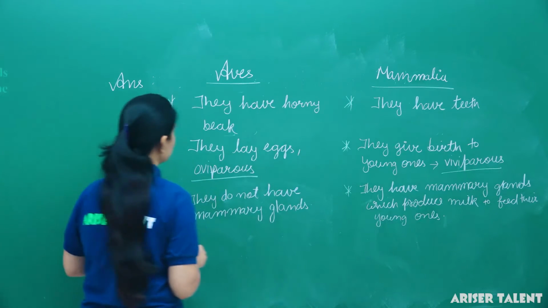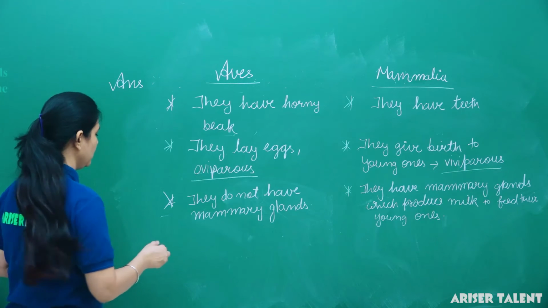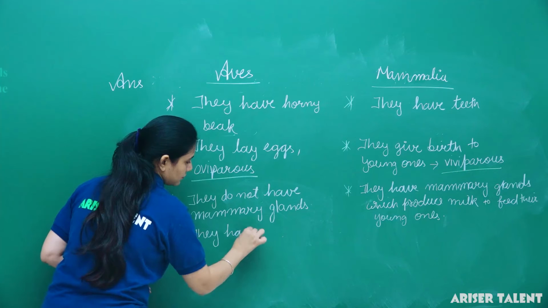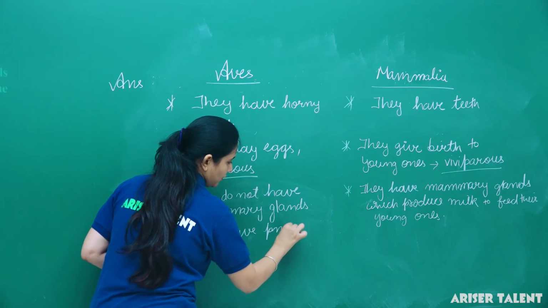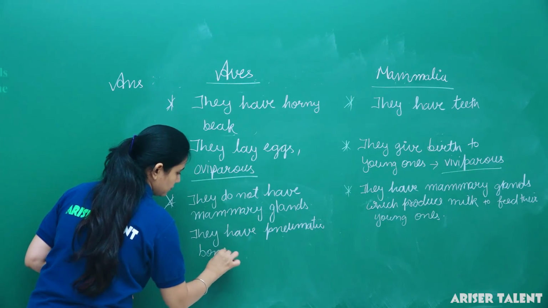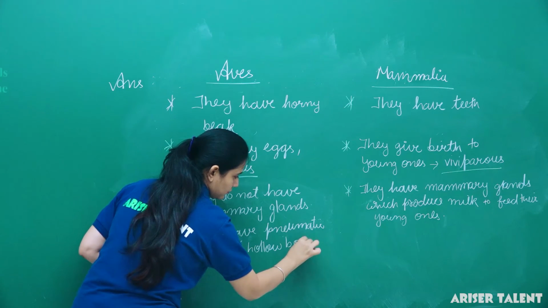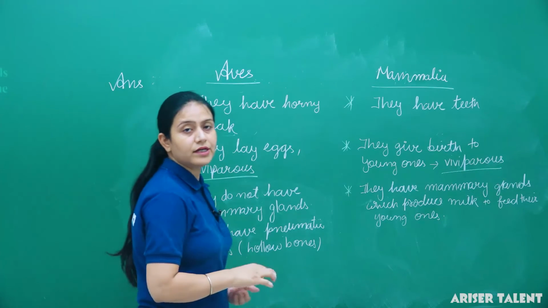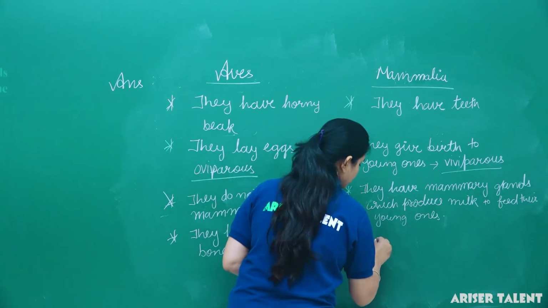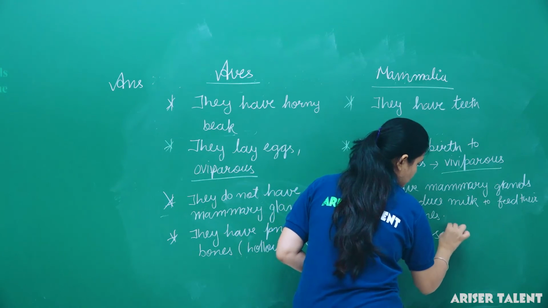Okay, if we talk about the bones, then bones in the Aves are hollow. That's why they are known as pneumatic bones. So we can say that they have pneumatic bones, means hollow bones. Besides it, Mammalia have solid bones.